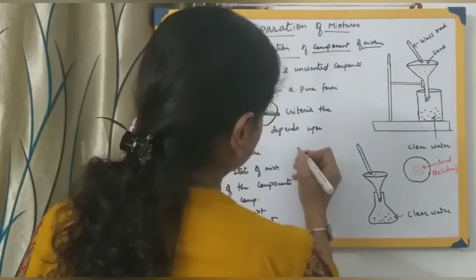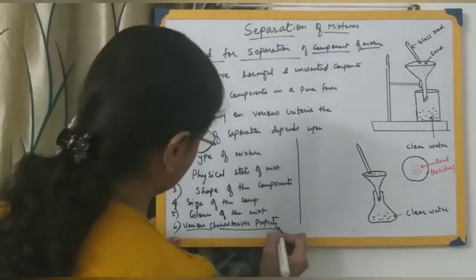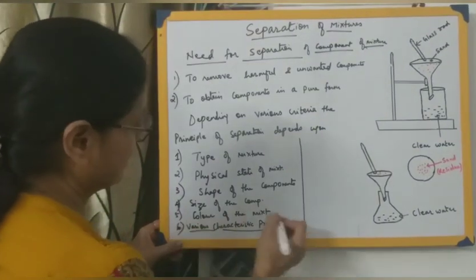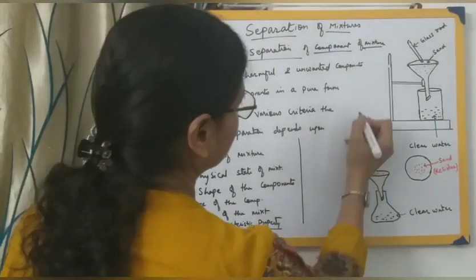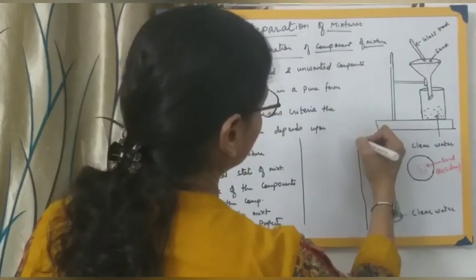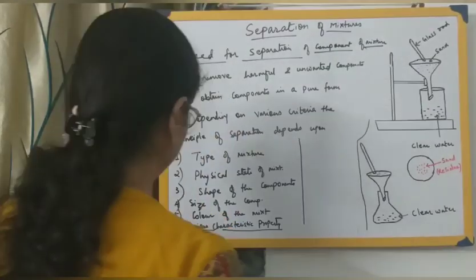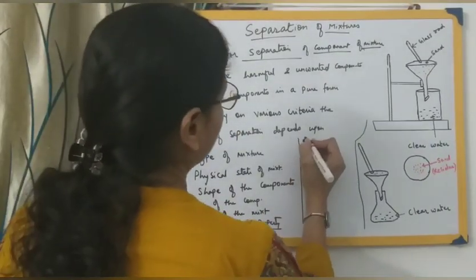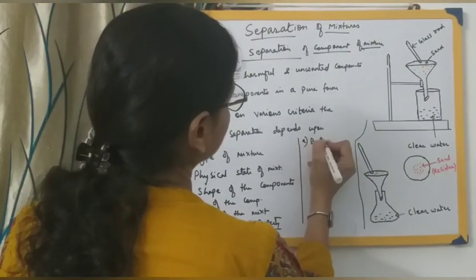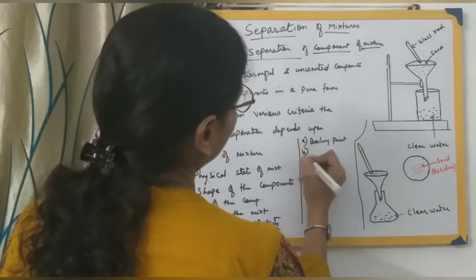Now here there is no space, so under various characteristic properties, look here, all these are 6 points over here. I am writing down various characteristic properties over here. I cannot rub this part because I need this particular diagram, and I don't want to waste your time making a lengthy video drawing it, so I have drawn it previously. So various characteristic properties such as boiling point, melting point,